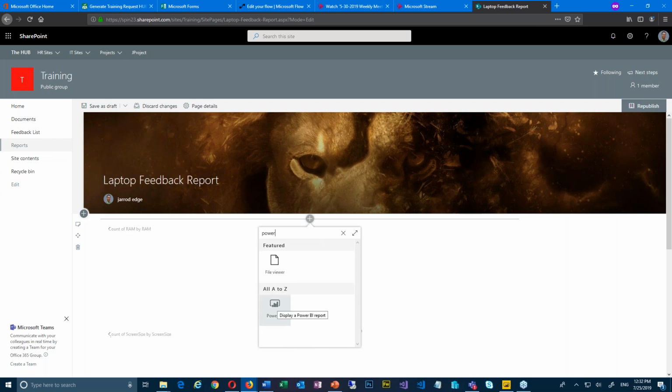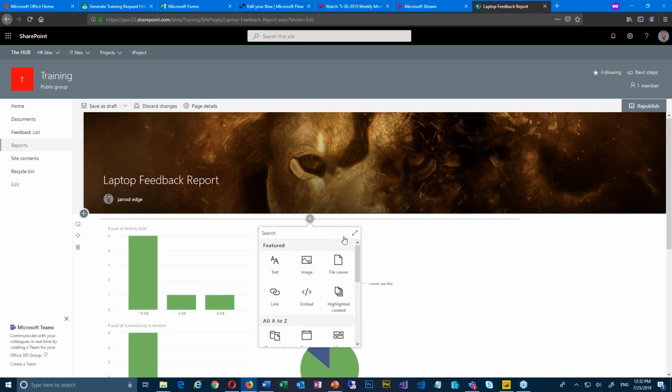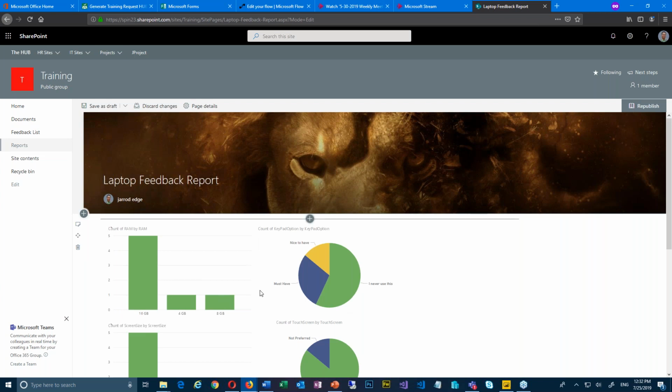There you go, put that on your page, and then fill in the options, like where the report is located. And then it shows up on your page. Pretty simple. Even if you're using Power BI Report Server, the on-prem version of Power BI, you can also embed those reports into your environment as well.